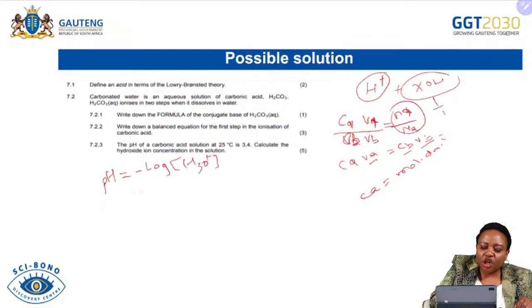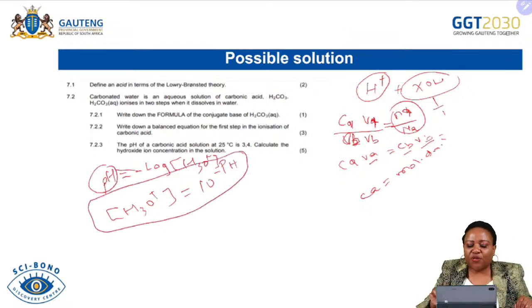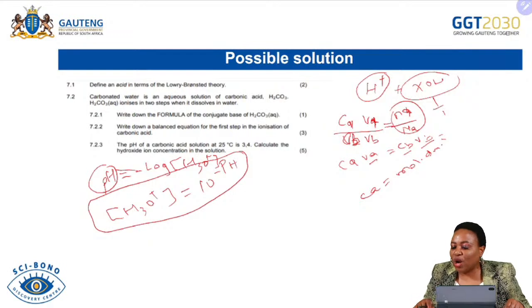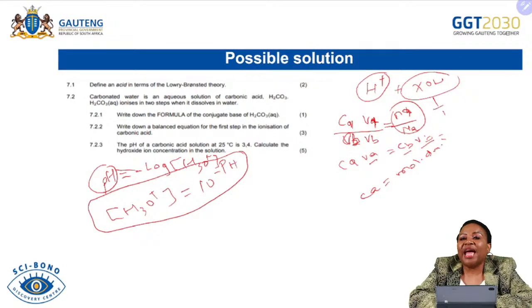In this case, you will use an antilog, whereby the concentration of hydronium ions will be equal to 10 to the exponent of the pH that you are provided. So let me just write this formula. I think this formula is very important for you to know so that you can calculate the concentration of hydronium ions. However, most of the questions here are already explained by the different examples that we have given in this lesson.